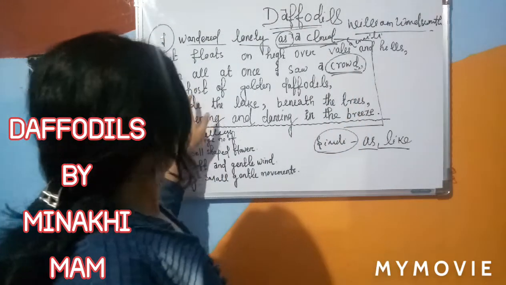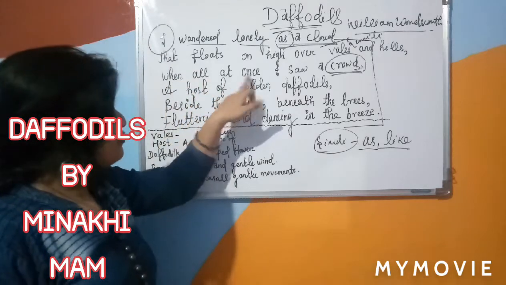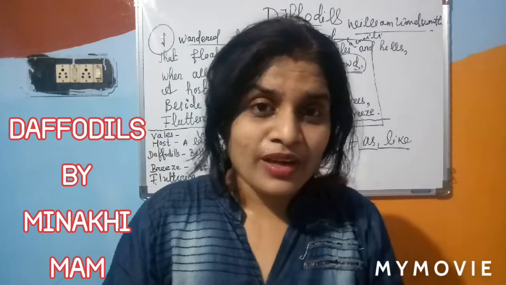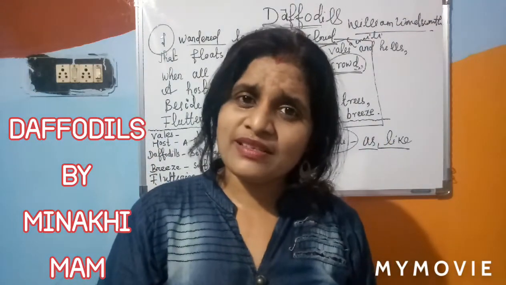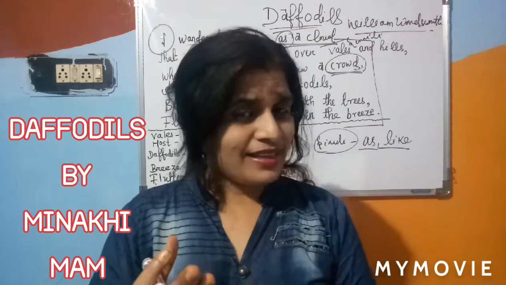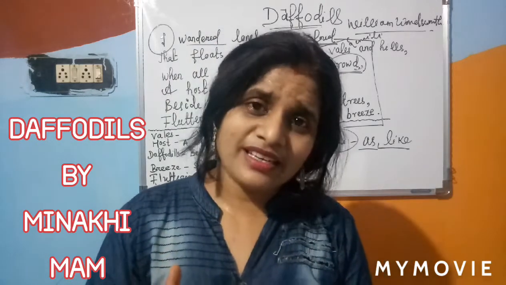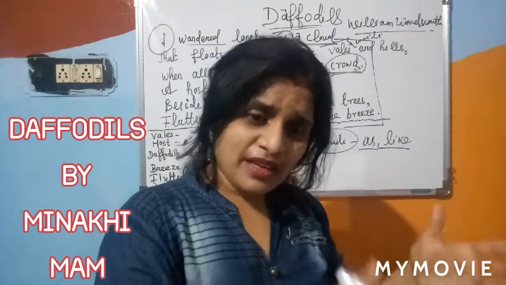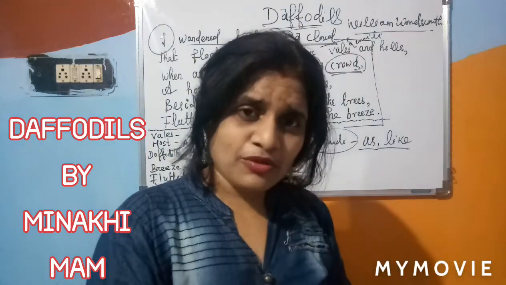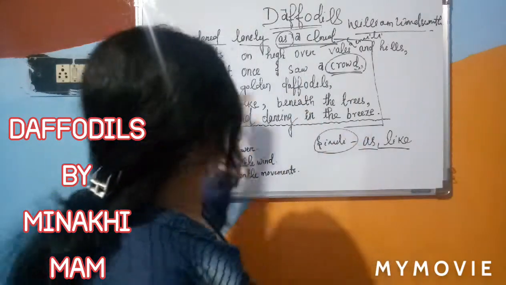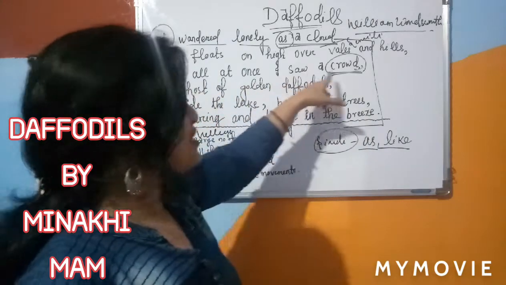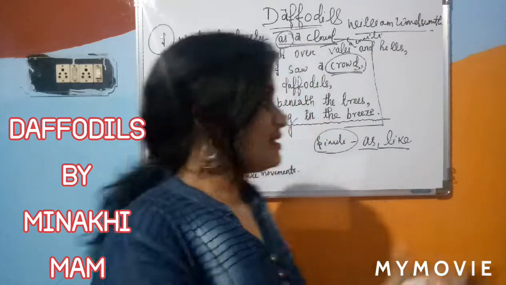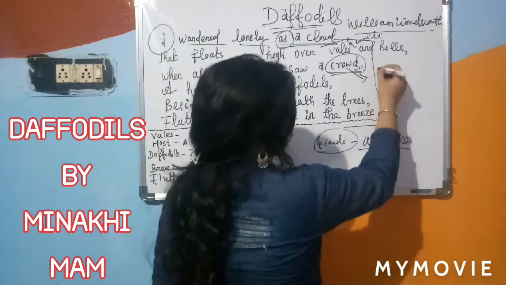Okay, so when all at once I saw a crowd, at the same time when I saw a crowd, it means people are available in that place. Vales are there, hills are there, cloud is there. So is it possible that any human being is just standing at that position? Not like this. So he said that when all at once I saw a crowd, at the same time he saw a crowd, because here the poet is using